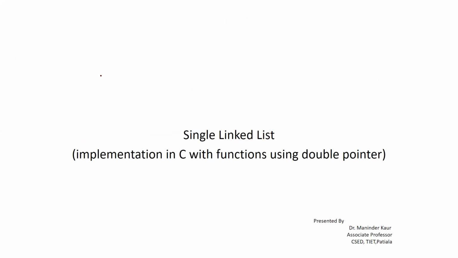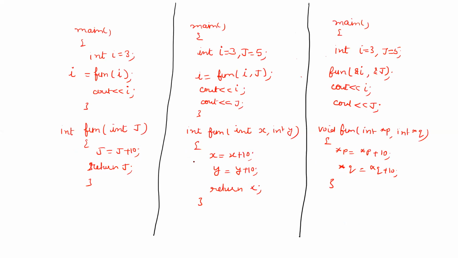The topic is single linked list implementation in C using the concept of double pointer. Now, before starting with the linked list implementation, let us discuss some basic core concepts about the double pointer or the pointer concept, call by reference.